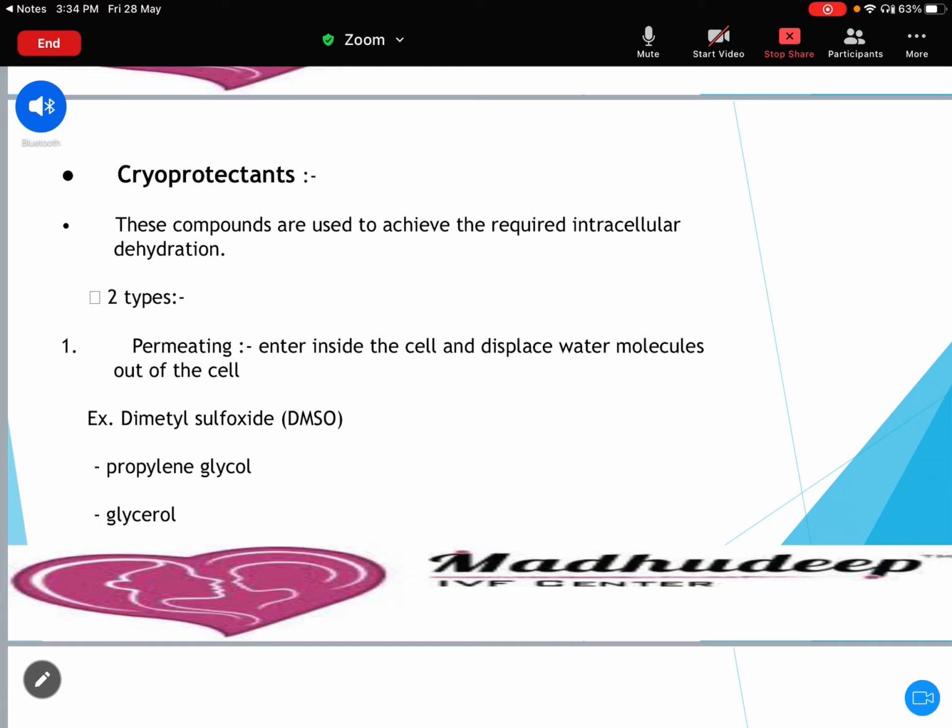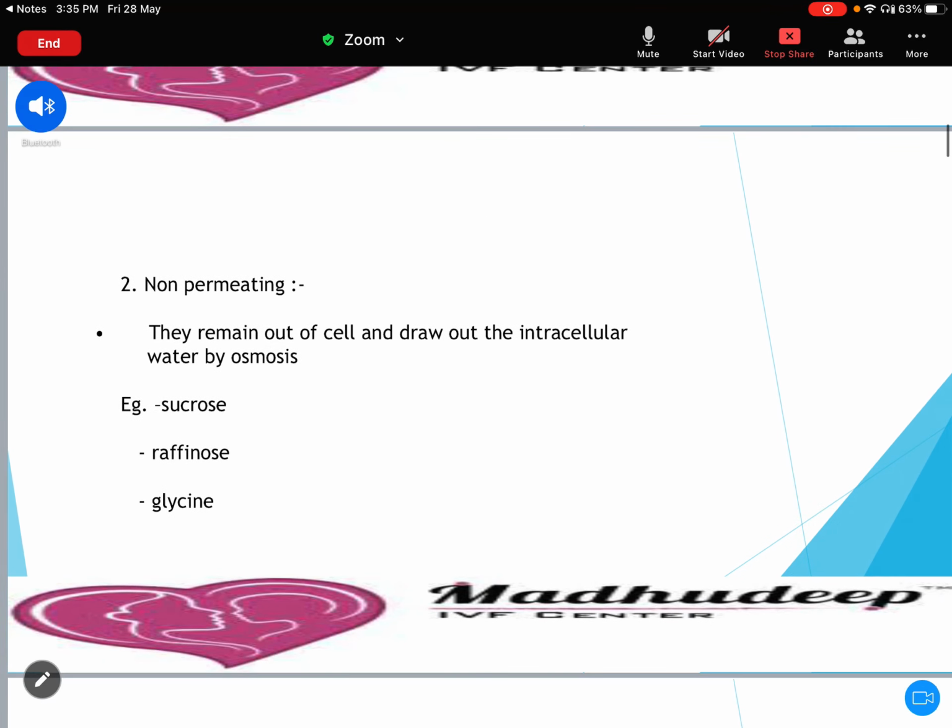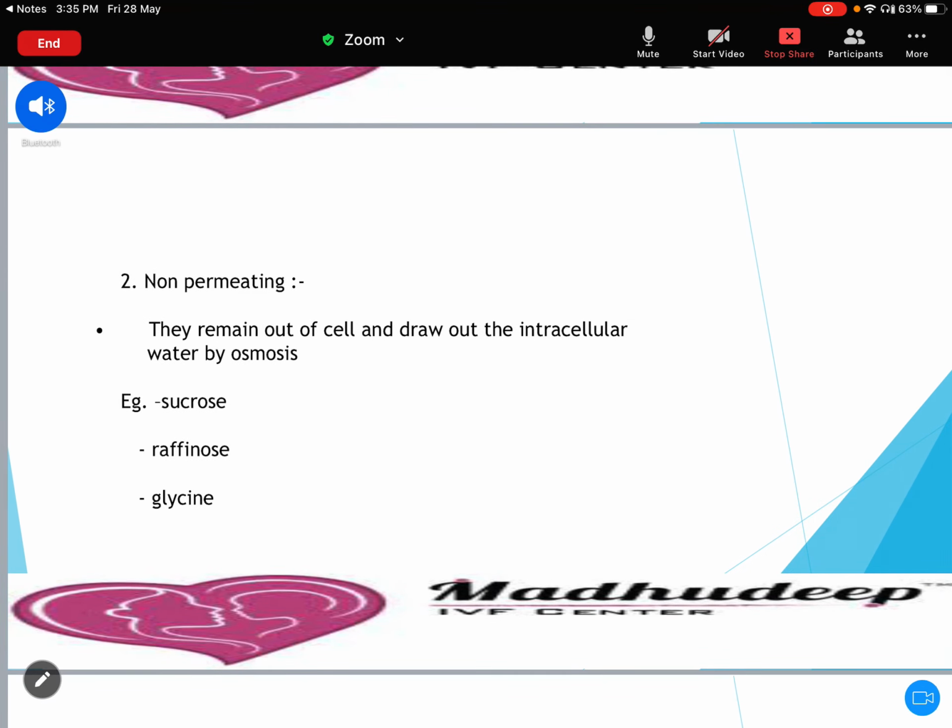Usually the cryoprotectants used are of two types. One is permeating and one is non-permeating. Permeating means they enter inside the cell and displace the water molecules out of the cell, like dimethyl sulfoxide and glycerol. These are the main permeating cryoprotectants. Non-permeating means they remain outside the cell and draw out the intracellular water by osmosis, like sucrose, glycine, raffinose, like that.